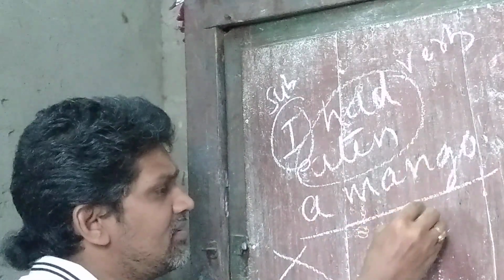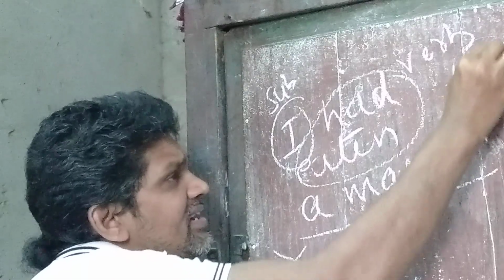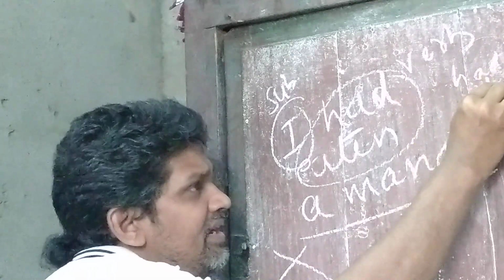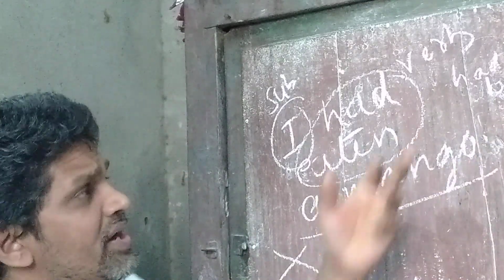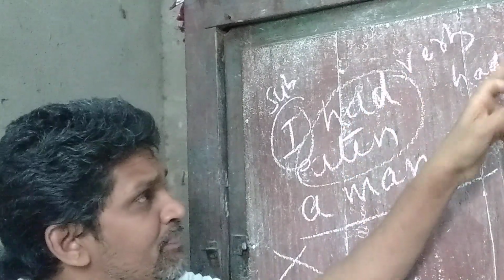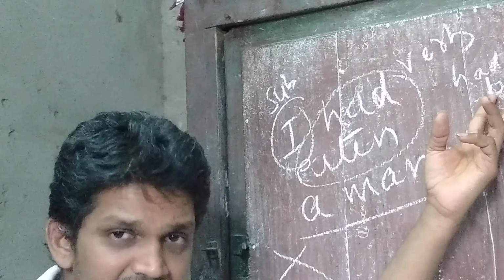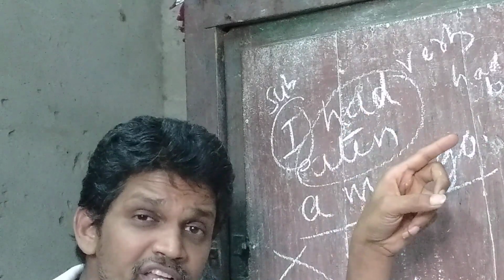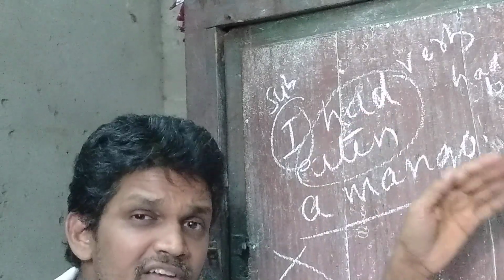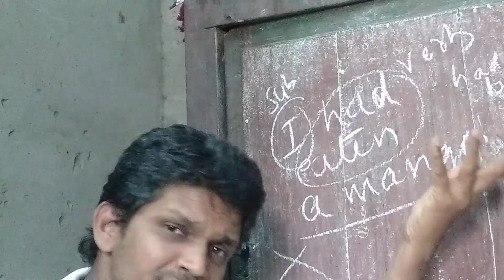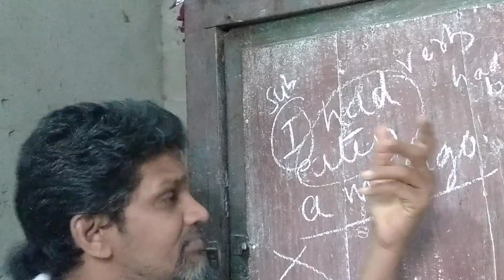Very, very simple. Had plus been plus V3. What is the formula? Had plus been, plus the V3 form of the verb. When it is continuous tense, we added being. If it is a perfect tense, we should add been plus the V3 form of the verb.